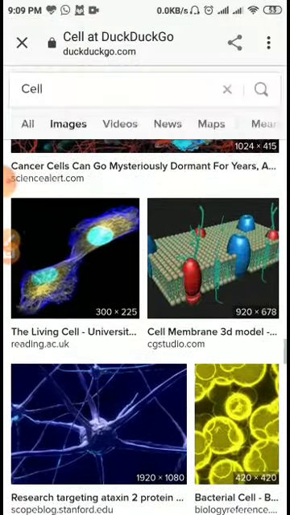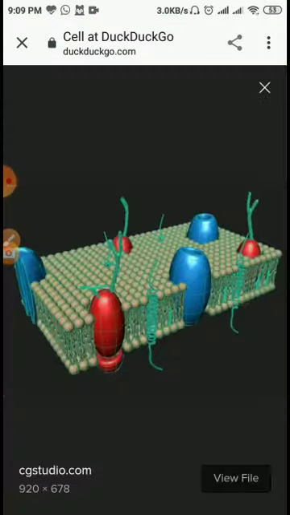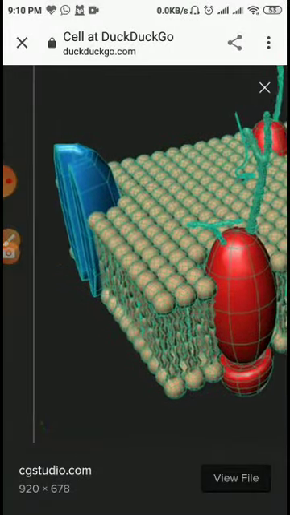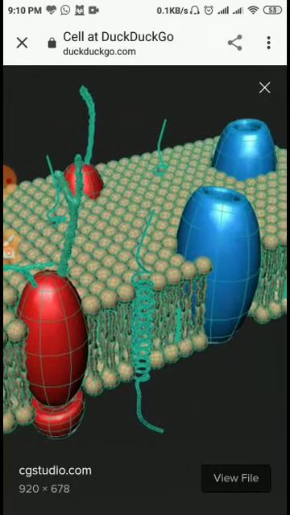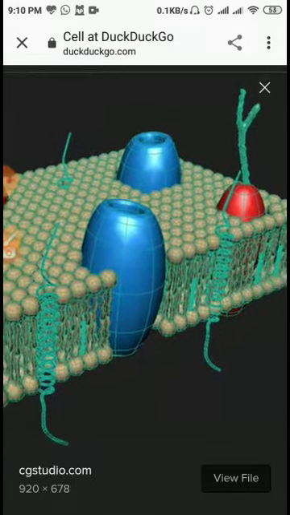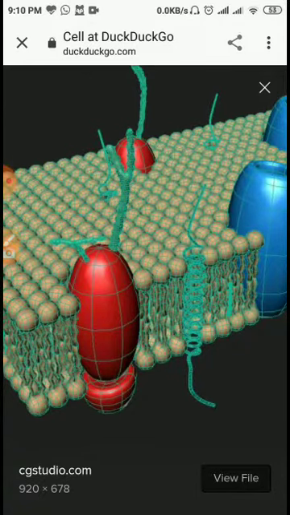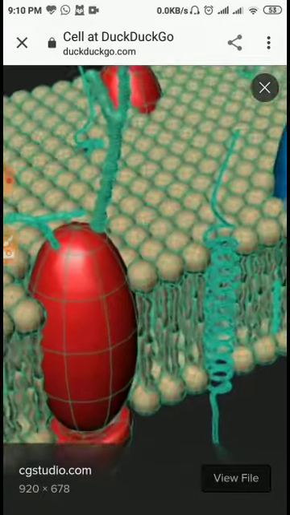And now, my dear student, let us start the structure of the cell membrane. The structure of the cell membrane that is found around the cell in the animal cell and also in the plant cell. So, my dear student, the function of the cell membrane is the process of osmosis and the process of diffusion. The process of osmosis takes place by the property of the selective permeable membrane, and this selective permeable membrane performs the function of osmosis.